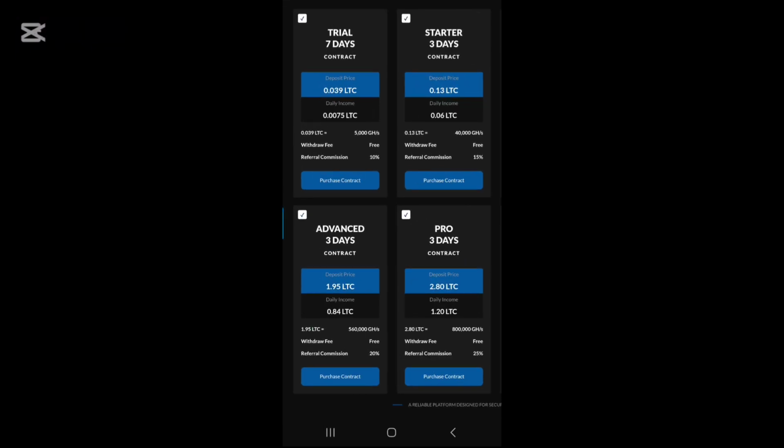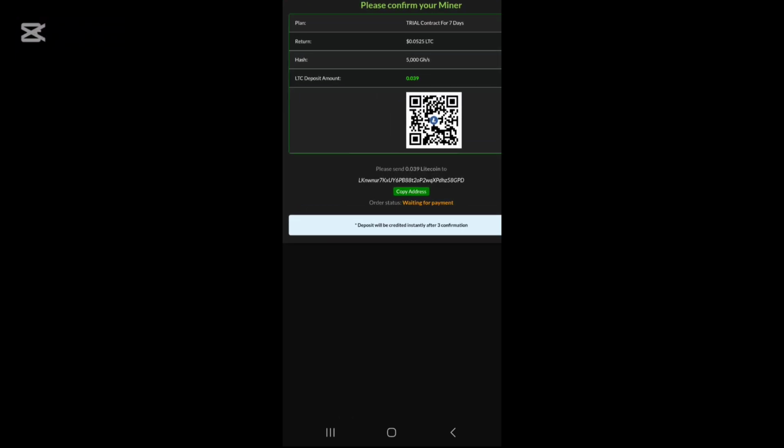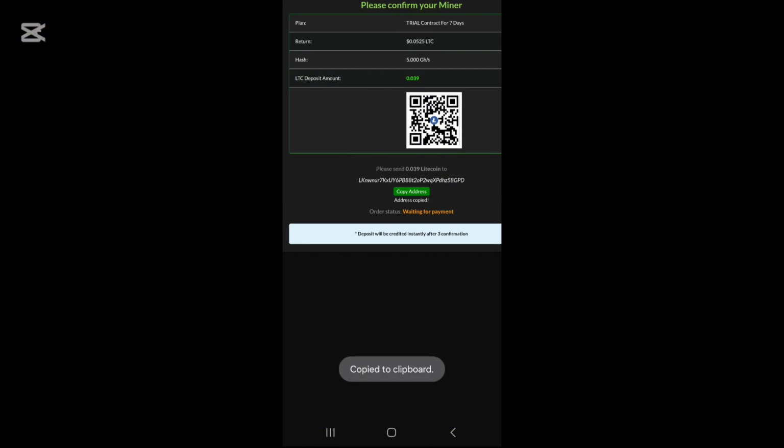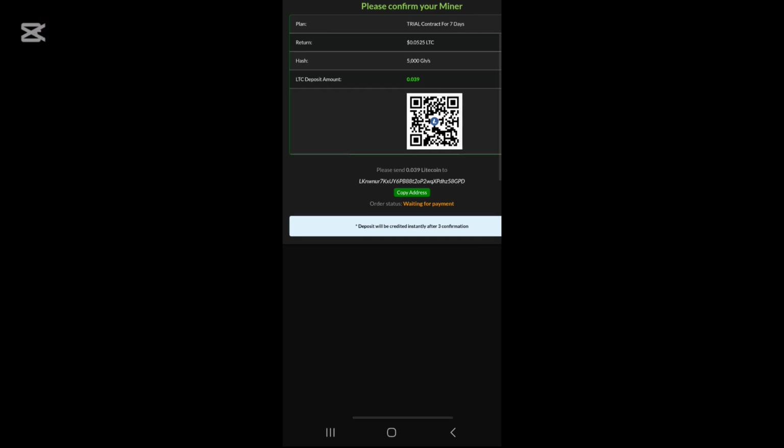go on the trial 7 days contract, just click on purchase contract now and you can see we have please confirm your miner available over here. And you can see you need to copy this Litecoin wallet address, paste this address in any other crypto wallet, and you need to make a deposit of only 0.039 Litecoin in this website to generate and earn big profit from here.